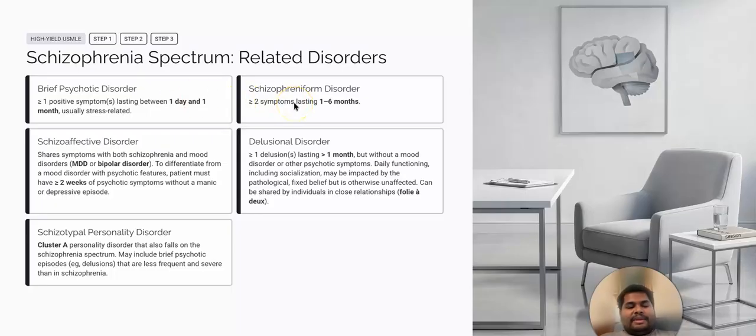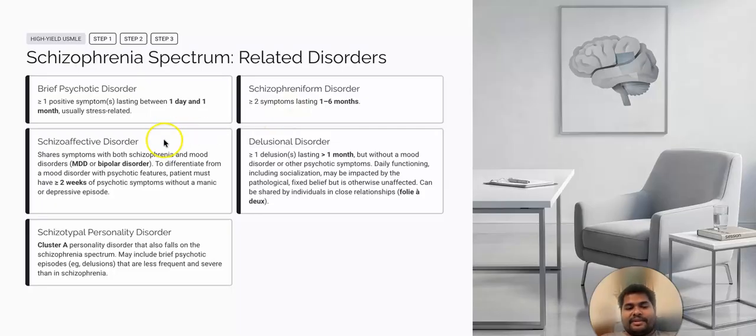Till now we have studied schizophrenia and brief psychotic disorder, and now we are dealing with schizophreniform disorder. If the criteria for the symptoms of schizophrenia is met, but the duration is less than 6 months, then we say the person has schizophreniform disorder. Because remember, to make the schizophrenia diagnosis, we need both the symptoms as well as the time criteria to be met. But if only the symptom criteria is met and not the time criteria, that means the person has the symptoms for less than 6 months, then we say the person has schizophreniform disorder.